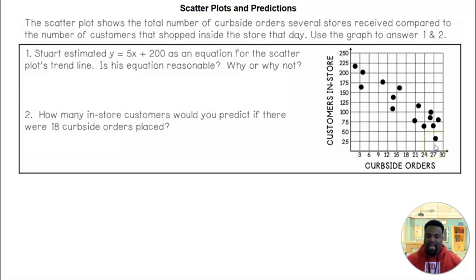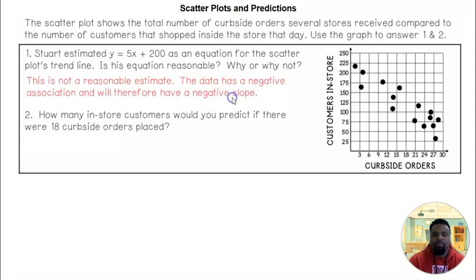That represents a negative correlation. If we have a negative correlation, that means we need to have a negative slope. If we have a positive correlation, we need to have a positive slope. So if we look at this equation that Stewart estimated, look at the slope. It's positive, but the correlation is negative. So this would not be a reasonable equation because it's not a negative slope.